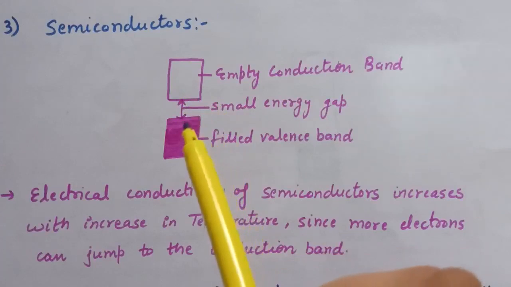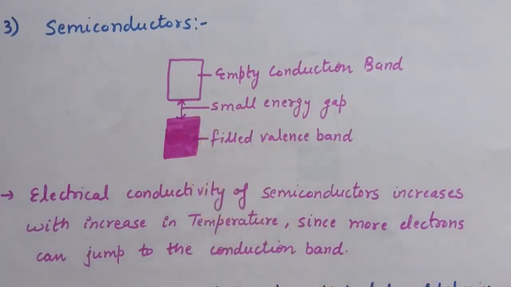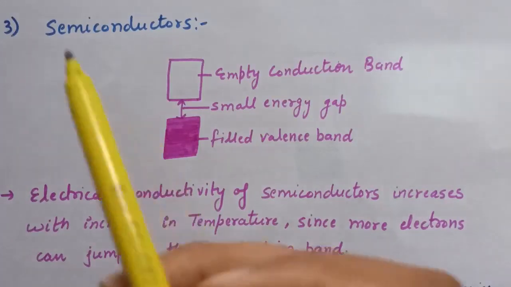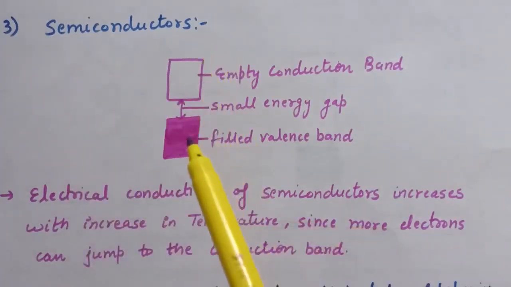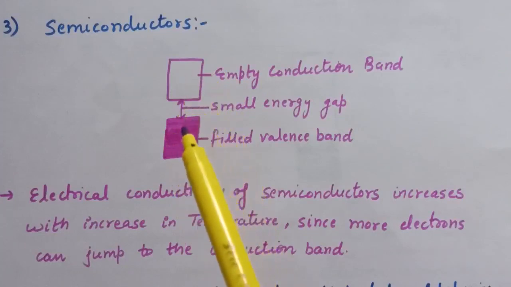In case of conductors, the filled valence band and the unoccupied conduction band overlap with each other. In case of insulators, the gap between valence band and conduction band is so large, and in case of semiconductors, the gap between filled valence band and empty conduction band is small.